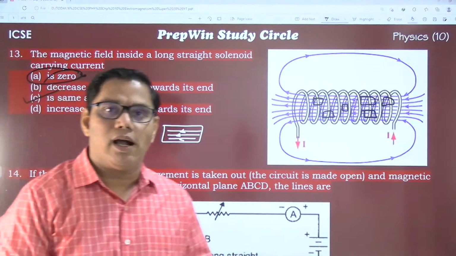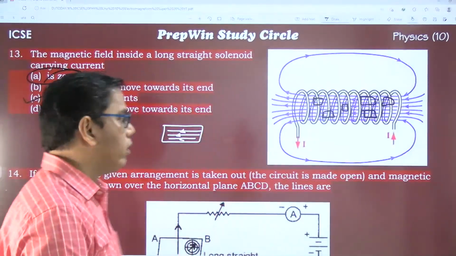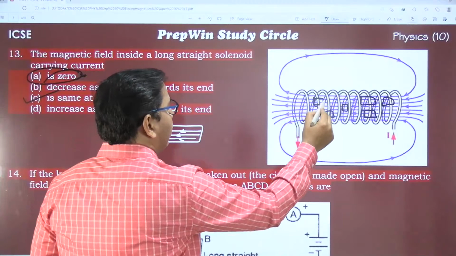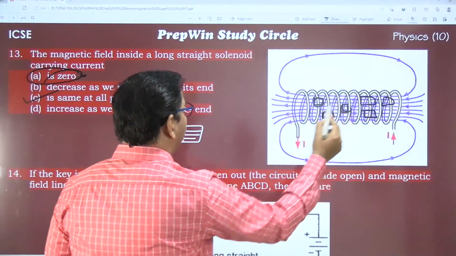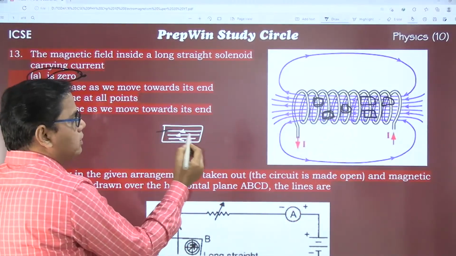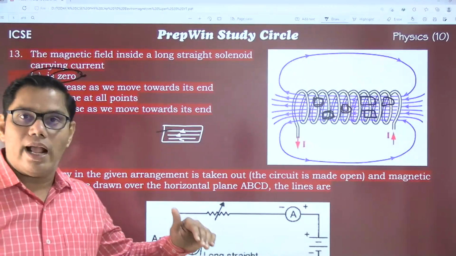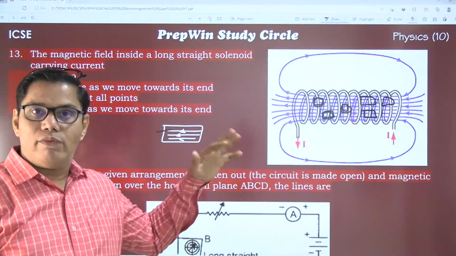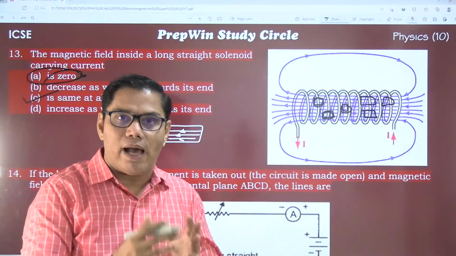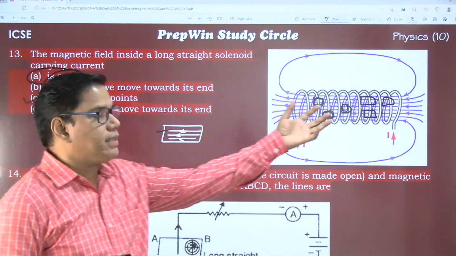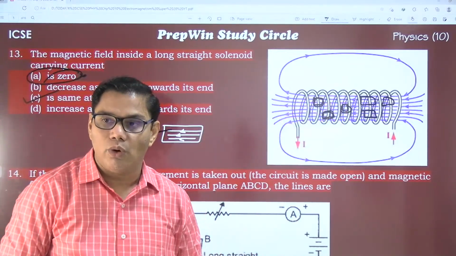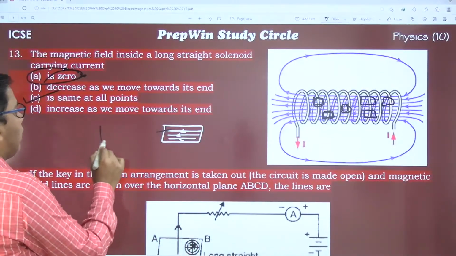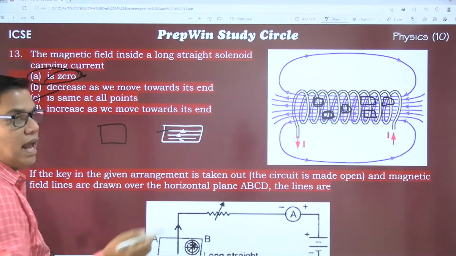What makes me conclude that it is the same at all points? Because I have selected different regions at different points, and everywhere I see parallel lines spaced equally. We have already studied that with the same number of lines everywhere, the field is also the same. It is zero only when the region we select has no lines at all.